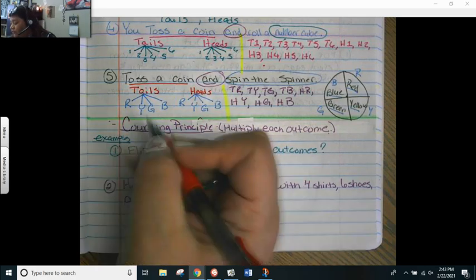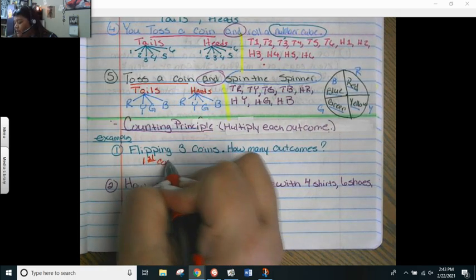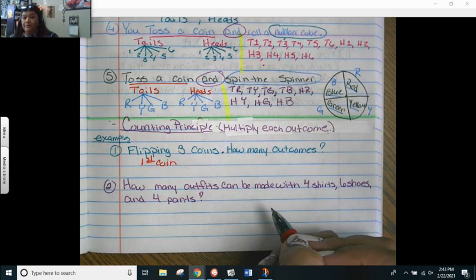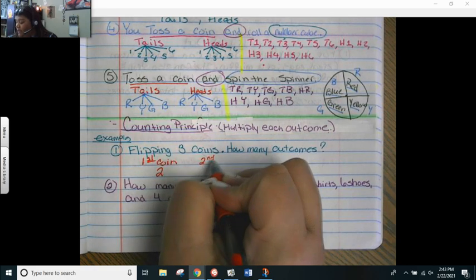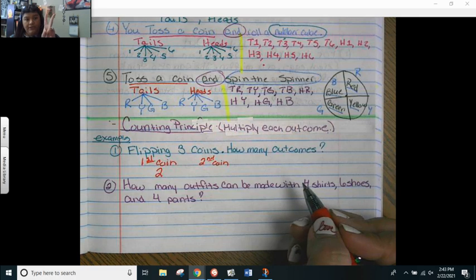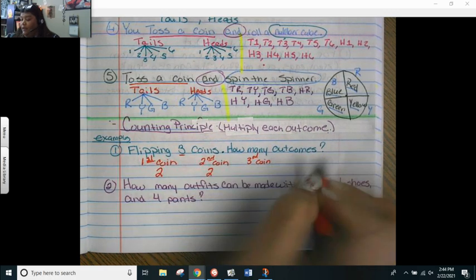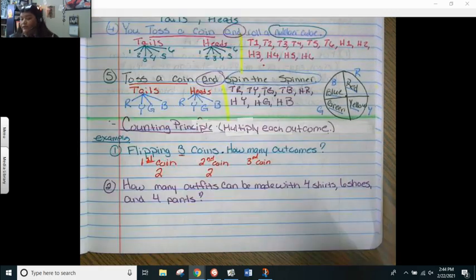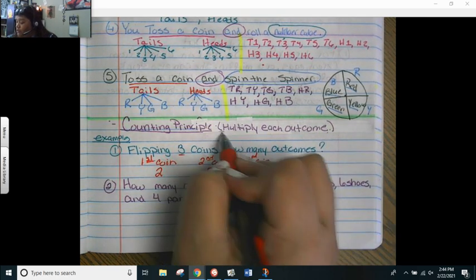Okay, so the first coin, I'm going to put first coin, has how many outcomes? 2, right? Heads or tails. So that goes here. My second coin also has 2 outcomes, heads or tails. That goes here. And we're doing it 3 coins. So here's my third coin. On my third coin, I have 2 outcomes, heads or tails. That's 2 right here. And we're going to multiply.